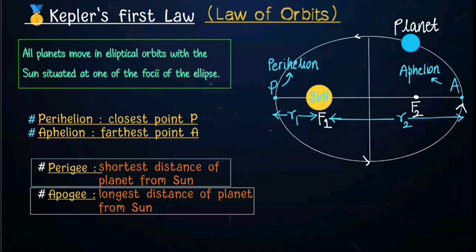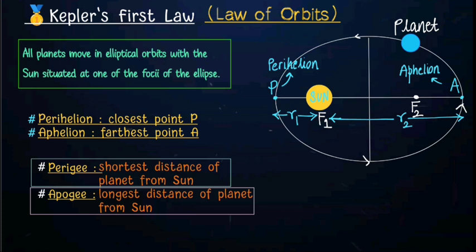So an ellipse has two foci, just like a circle has one center. On either of the two foci, the sun is located. So the planets move around the sun in an elliptical orbit, and the sun is situated at one of the foci of that ellipse shape.